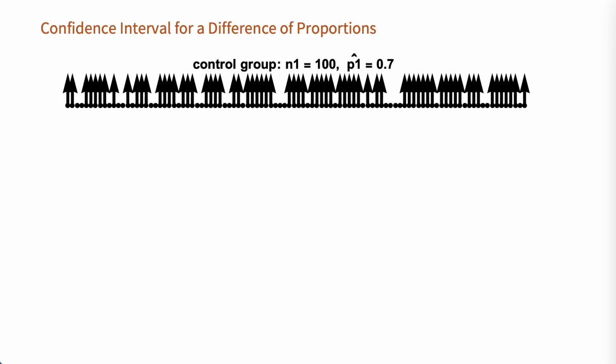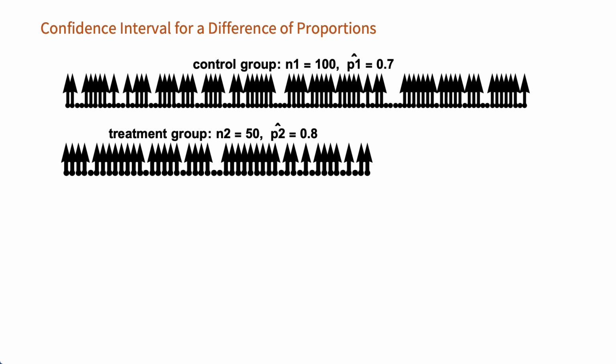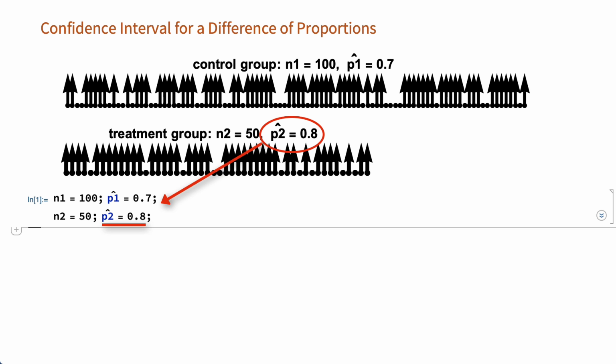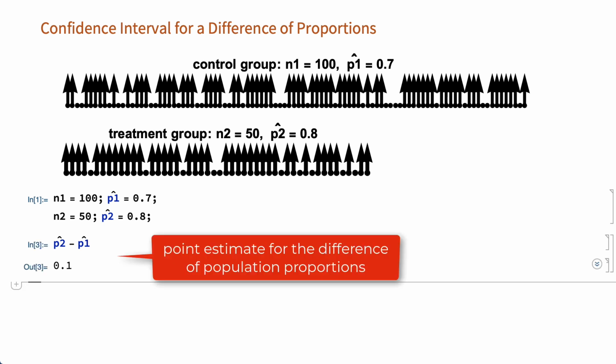A confidence interval can also be constructed for a difference of proportions. For example, consider comparing the proportion of seeds that germinate in a sample of 100 seeds with the proportion of seeds that germinate in a second sample of 50 seeds that receive some special treatment, such as some change in growing conditions. Both of these samples are assumed to be samples from large populations. The sample germination rates of 0.7 for the first sample and 0.8 for the second sample are point estimates of the germination rates of the two populations, and the difference between these estimates is a point estimate of the difference between the two population germination rates.